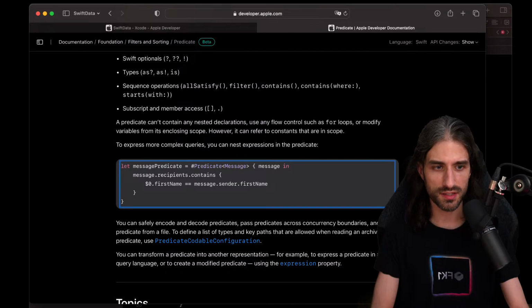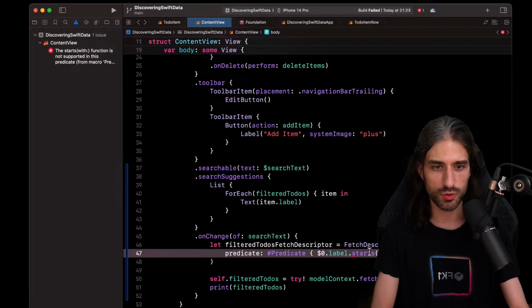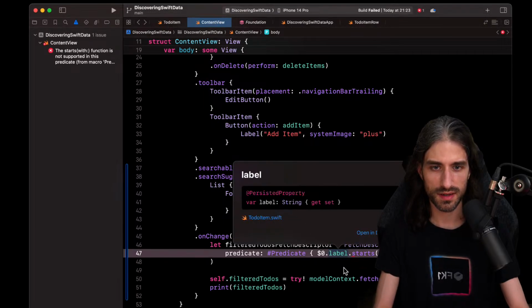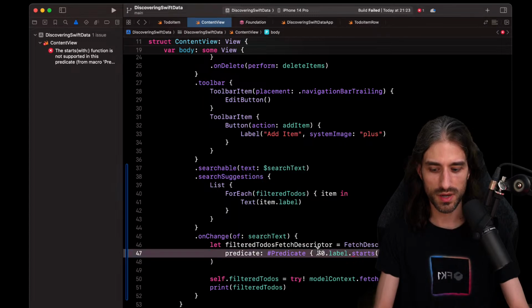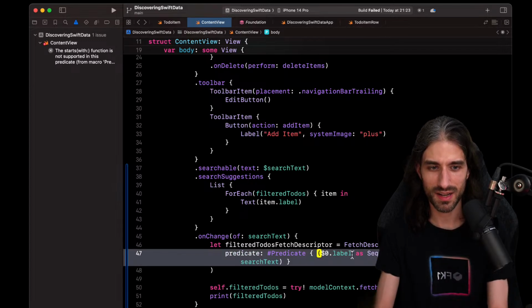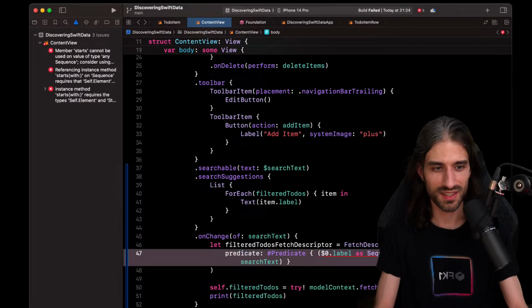And you were saying, Frank, that it's for sequences, maybe it doesn't apply to strings. So since it's a string, what if I do something like, I don't know, as sequence? Am I allowed to do that? No, I think it doesn't work.